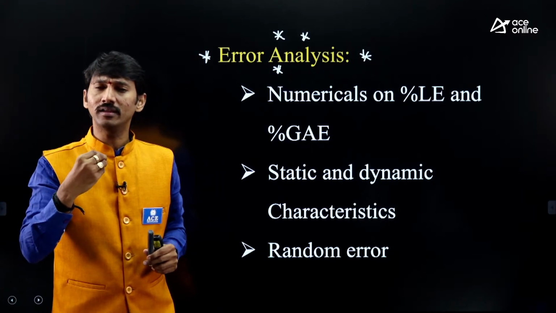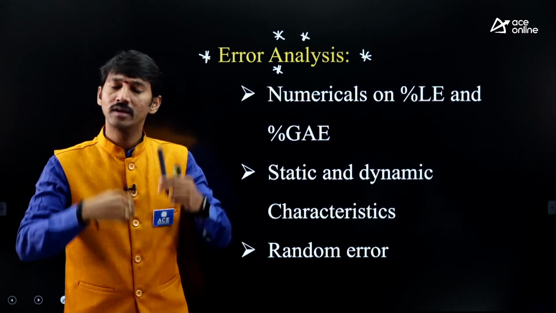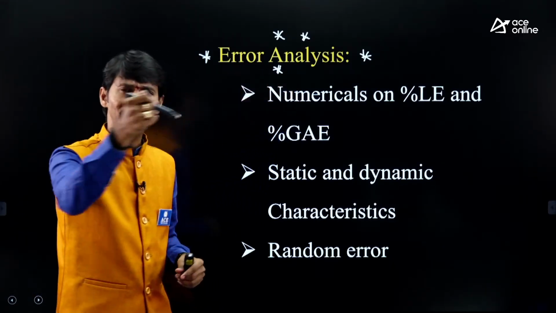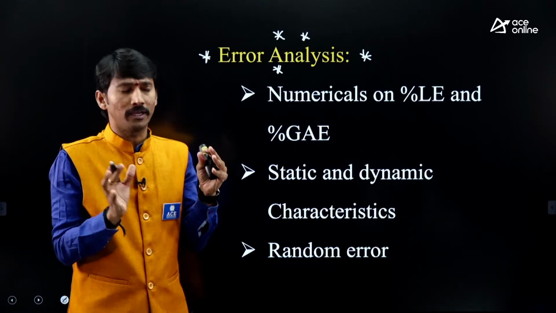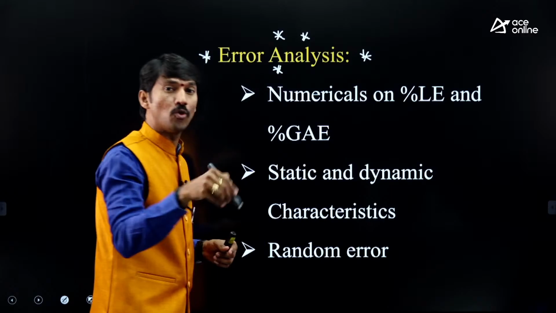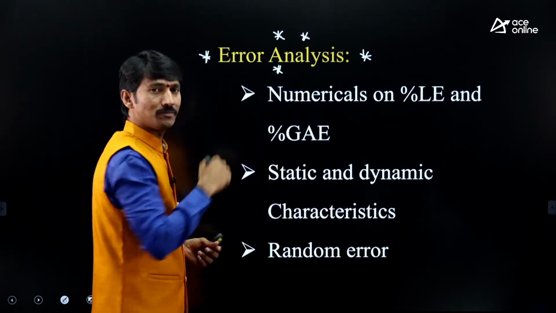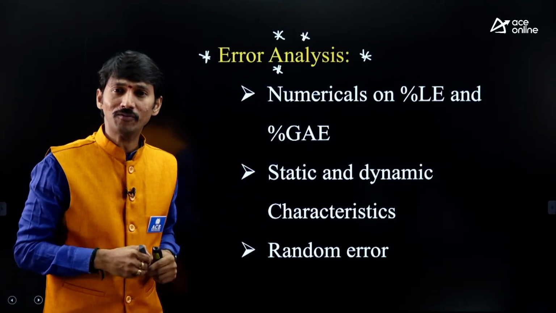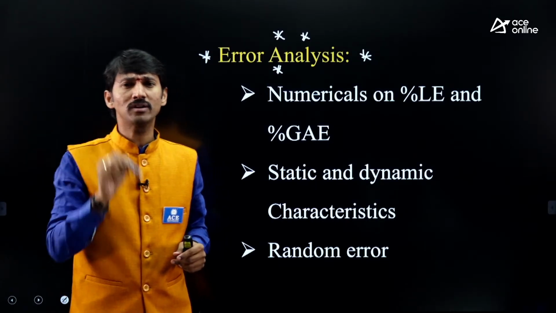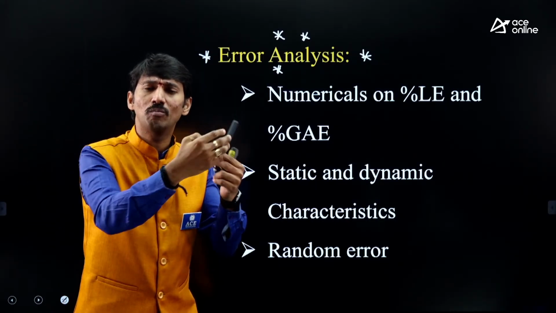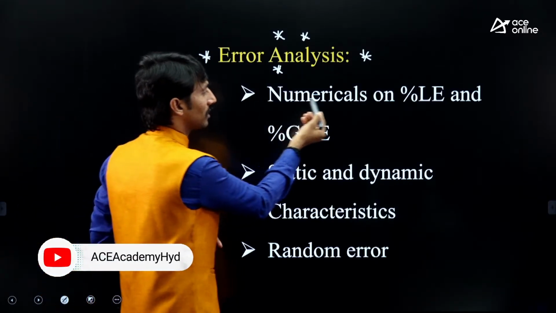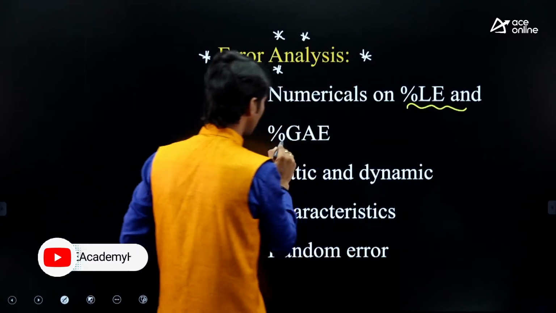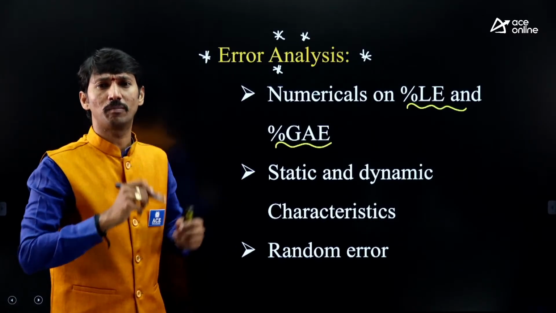Suppose sometimes you are getting only 2 marks for electrical people, for example, that may be from error analysis. There is a chance. But error analysis is a somewhat lengthy topic. So universally speaking, on which topics do you need to focus more? Of course, error definition and the types of errors, etc. Basics will be taken. After that, a very important common question, mostly repeated in almost all examinations, is numericals on percentage limiting error and percentage guaranteed accuracy error. These questions are very popular.